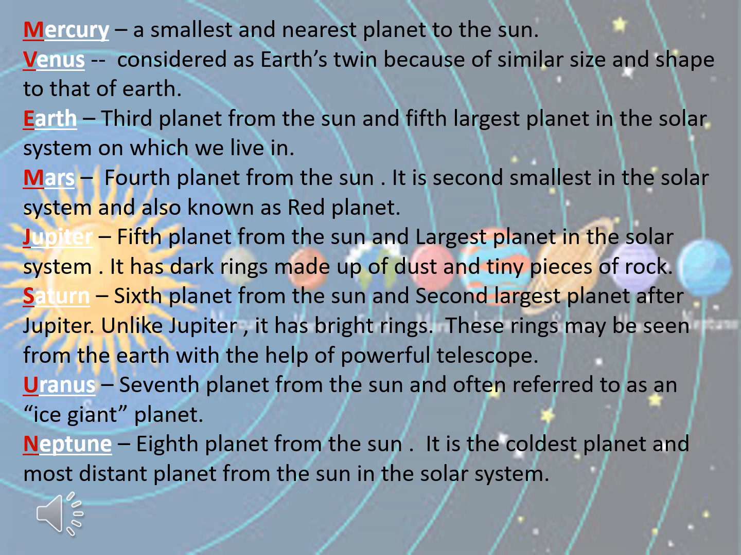Next is Jupiter. Jupiter is the 5th planet from the Sun and it is the largest planet, as we all know. It also has rings like Saturn. Saturn has rings around it, and Jupiter also has rings around it. Jupiter has dark rings made up of dust and tiny pieces of rock.